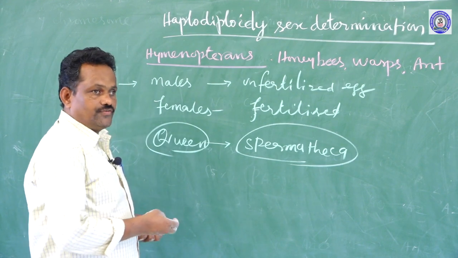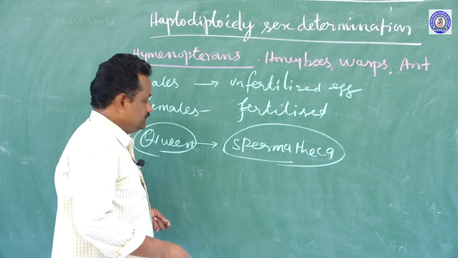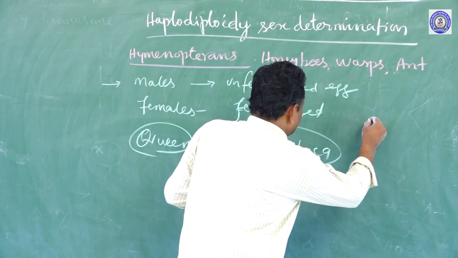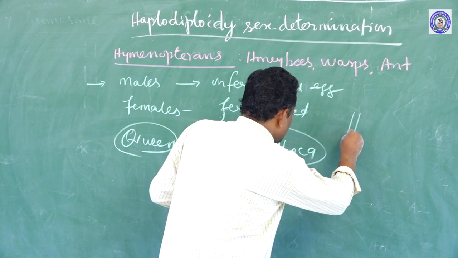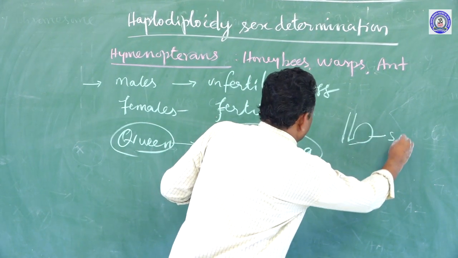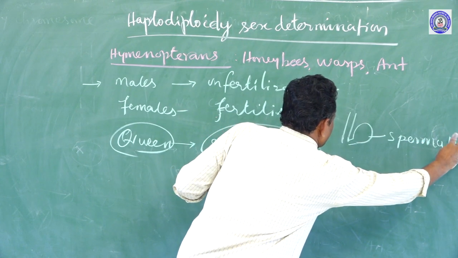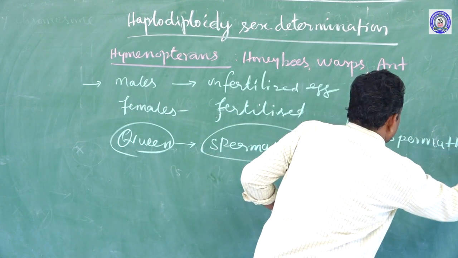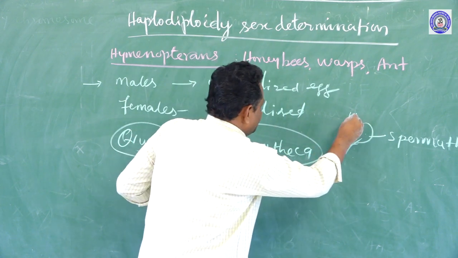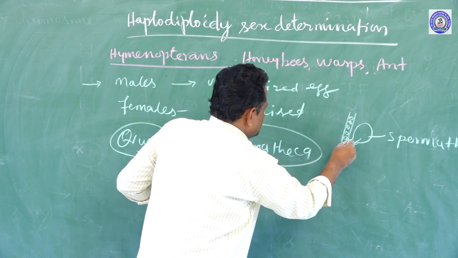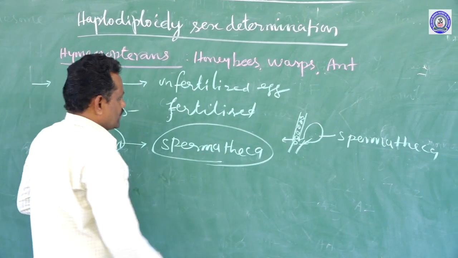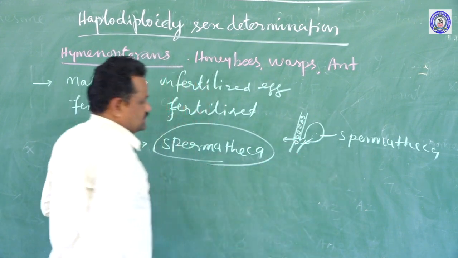During the process of oogenesis, the release of eggs, the ovulation process, a number of eggs are released through this oviduct, and the male gamete which is stored here in the spermatheca is simultaneously released from here. Some eggs passing through this oviduct are fertilized by the male gamete, and some eggs are not fertilized.